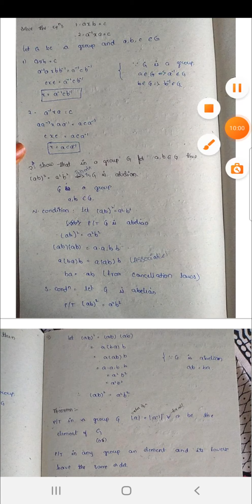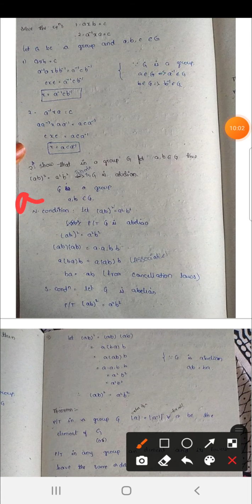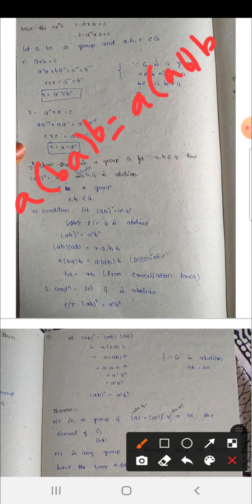Okay, so next, a into ba into b, that is equal to a into ab into b. Okay, so a cancels and b cancels, left cancellation, right cancellation.